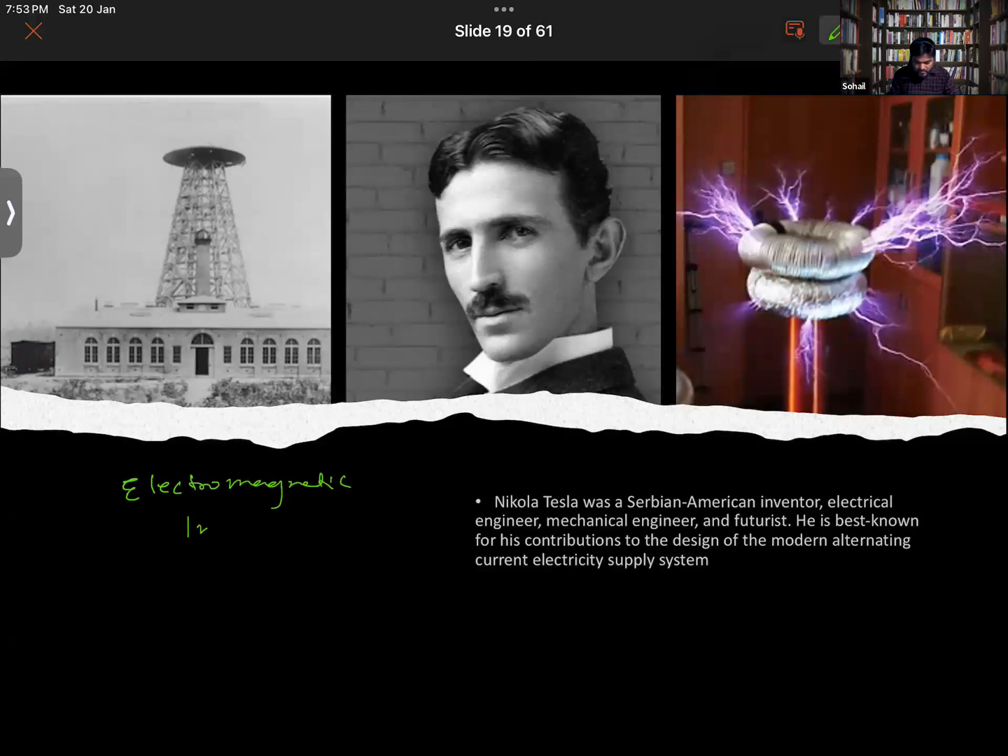Electromagnetic induction. What happens in electromagnetic induction? Try to understand this. Let me keep it very simple. You can also make a Tesla coil by yourself. For example, you take a stand like this and place a coiled wire over this. Coiled wire, understand?